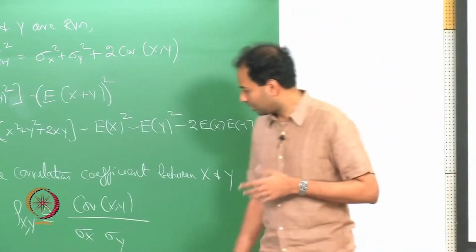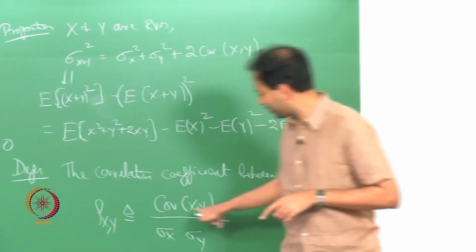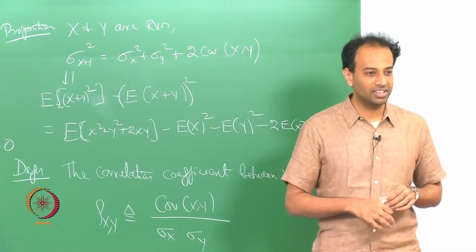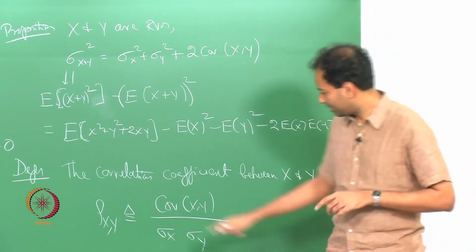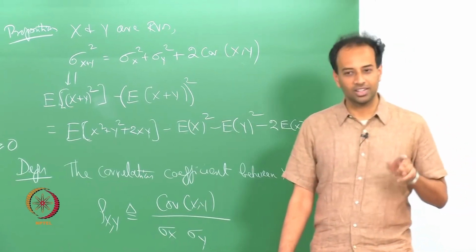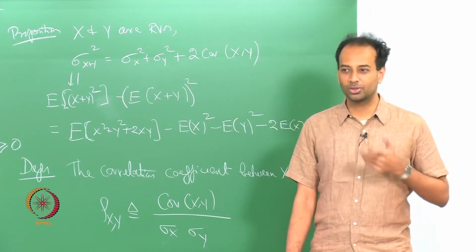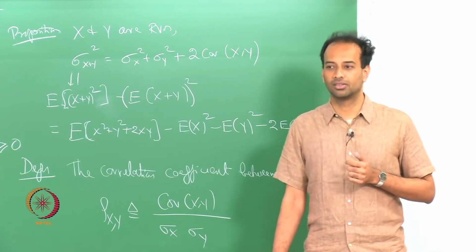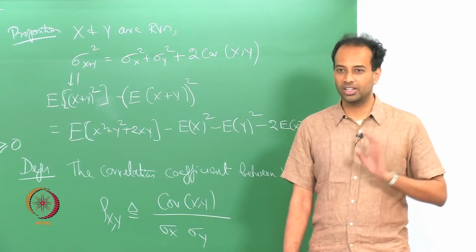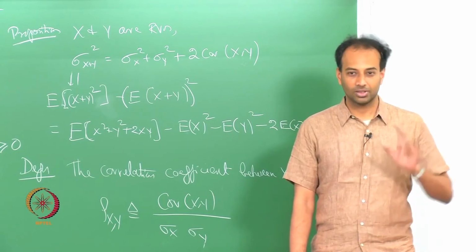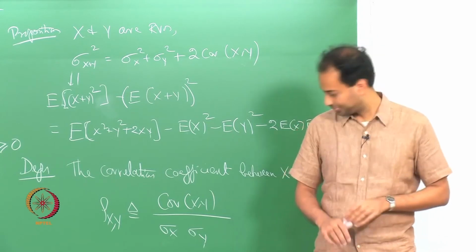So, if I claim that covariance of x y behaves like an inner product, I want to establish that covariance of x comma x is greater than or equal to 0. What is covariance of x comma x? It is simply the variance of x, is it not? So, that is greater than or equal to 0, no problem.